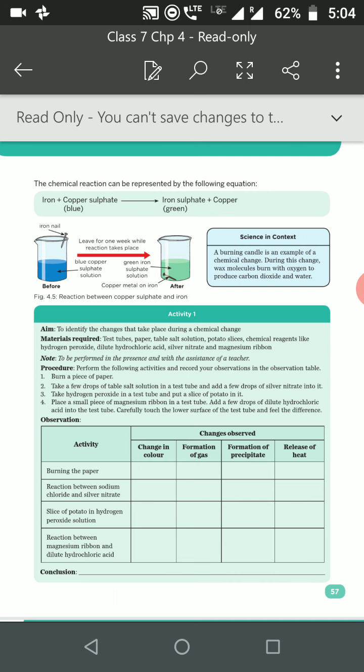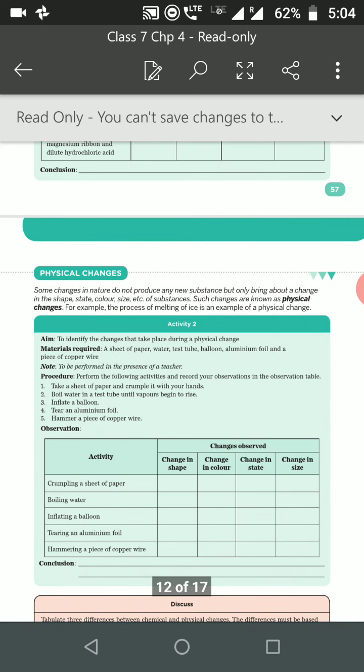Next, physical change. What are physical changes? Some changes do not produce a new substance but bring about a change in the shape, state, color and size. Such changes are called physical changes. For example, melting of ice, tearing of paper.